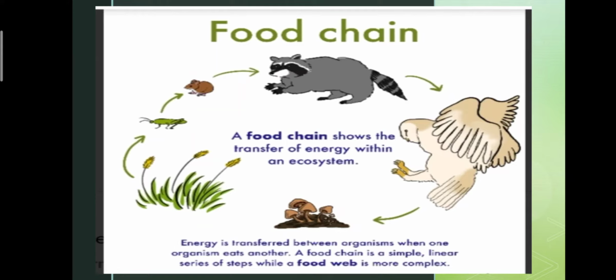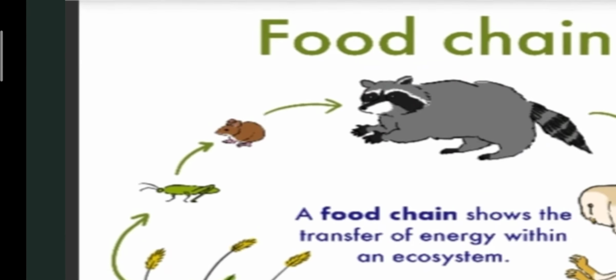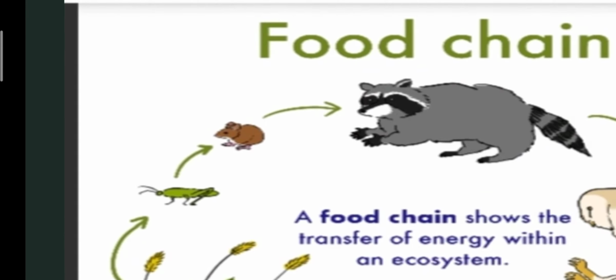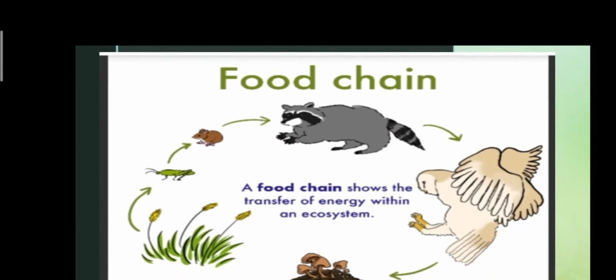For example, this plant is eaten by this grasshopper. Grasshopper is eaten by mouse. Mouse is eaten by cat, and cat is eaten by hawk.